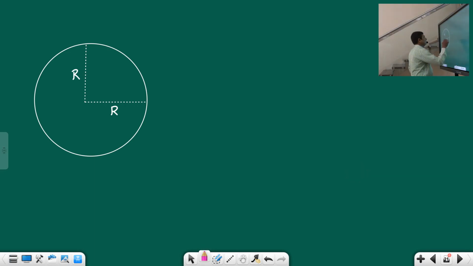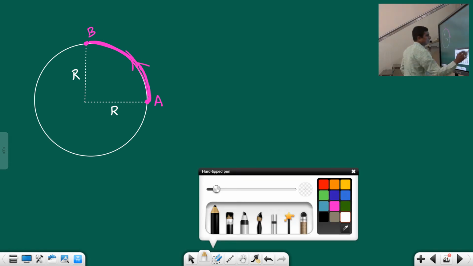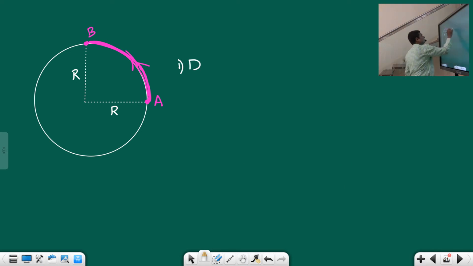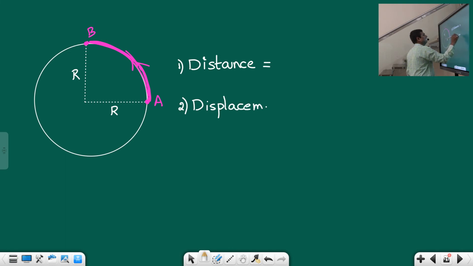Now suppose, students, a body starts from here, goes like this, and reaches the point B, in this direction. Now tell me, students, what is the distance covered and what is the displacement covered? Here slight mathematics is required, students. I'll explain.